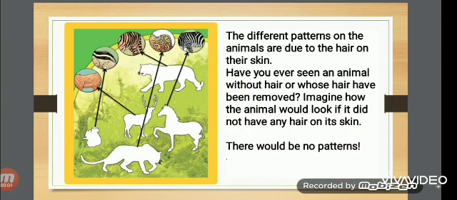In this picture, tiger has black and brown color pattern. Zebra, it has black and white stripes pattern. With this design, it looks beautiful. Deer has white spots. Leopard has black spots. And squirrel has black and grey colored stripes.